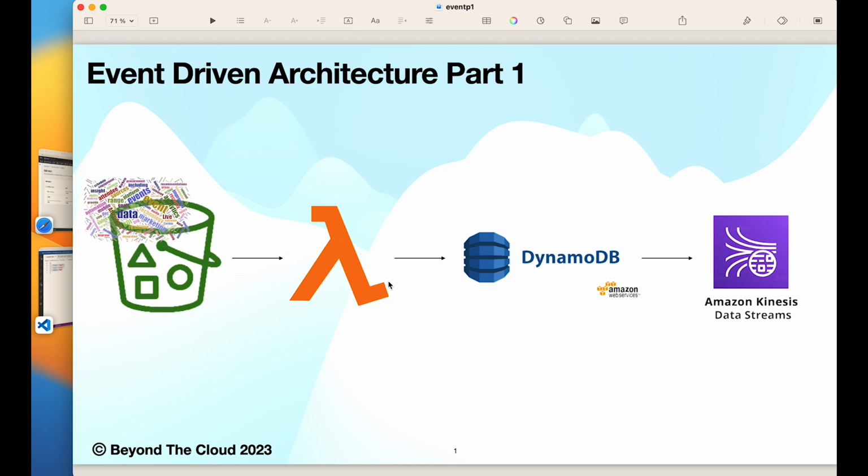Also it parsed the data and inserted into DynamoDB table. This is fine. Now the last part, as soon as the data is inserted into DynamoDB table, it should trigger one Kinesis data stream. So let's create one Kinesis data stream first.